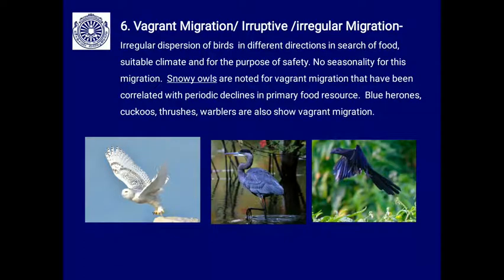Then vagrant migration, or eruptive migration, or irregular migration, you will find in many birds. Irregularly they disperse in different directions in search of food, suitable climate, and for safety. No seasonality here. Snowy owls are noted for vagrant migration that has been correlated with periodic declines in the primary food source. Whenever there is a decline in the primary food source, they migrate. Similarly, you will find blue herons and cuckoos, which show eruptive migration.